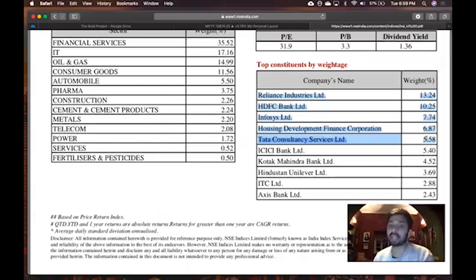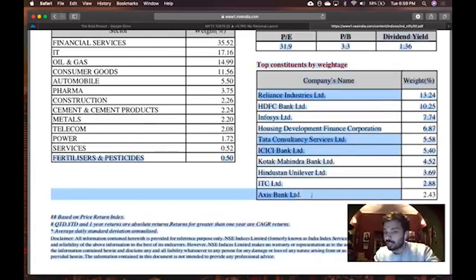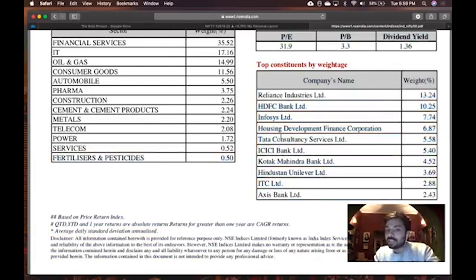So I am going to give you a hack, guys. It's very, very simple. If these 5 companies are going up and down, Nifty will follow. Why? Because about 50% of Nifty is constituted by these companies. Obviously, there are the other 5 companies as well. You should track them also, but these are the 10 most important companies. Below that, very little weightage is attributed. So if those companies move, the index might not move a lot. But if these companies are moving, it is going to have a hold on your index.